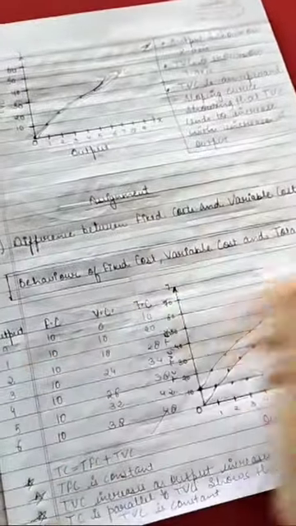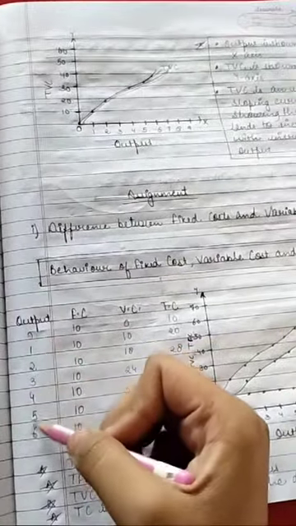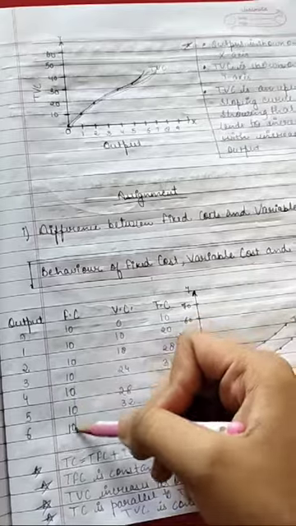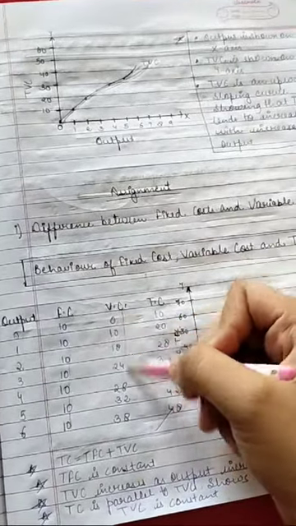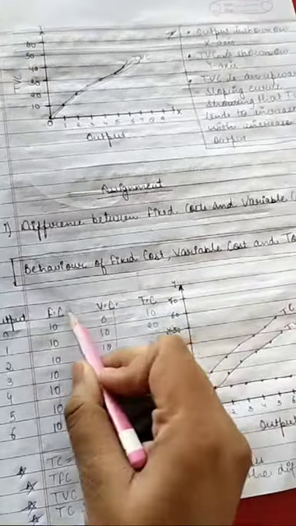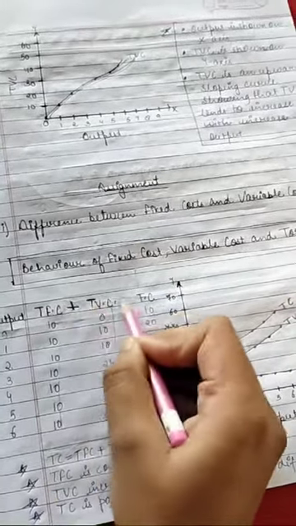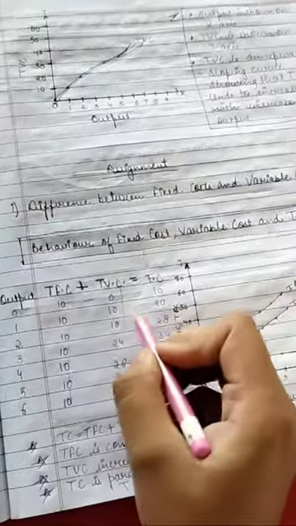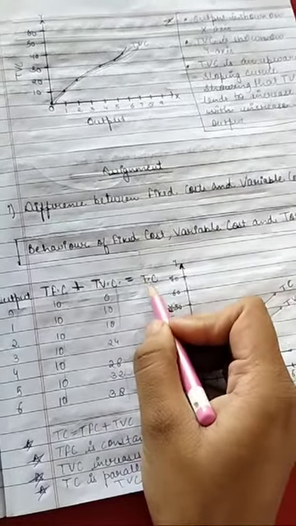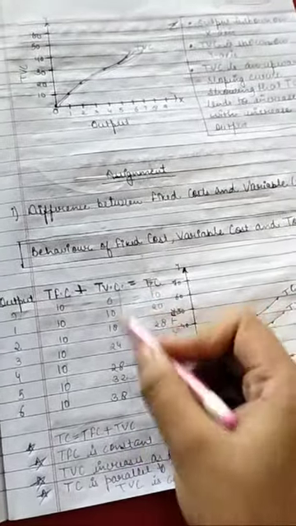Now coming upon the combined fixed cost, variable cost and total cost. Output is 0, 1, 2, 3, 4, 5 and fixed cost remains constant at all levels of output. Variable cost is this. So TC is equal to FC plus VC. You can say TFC plus TVC equals TC. Okay. So we have concluded this.